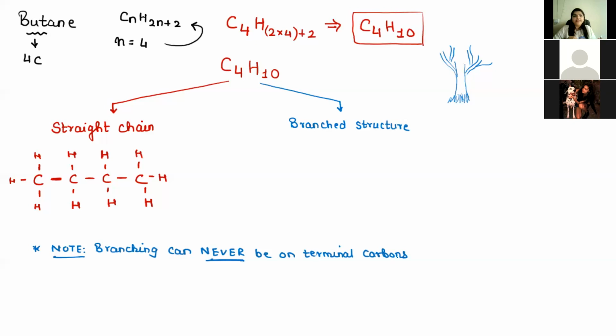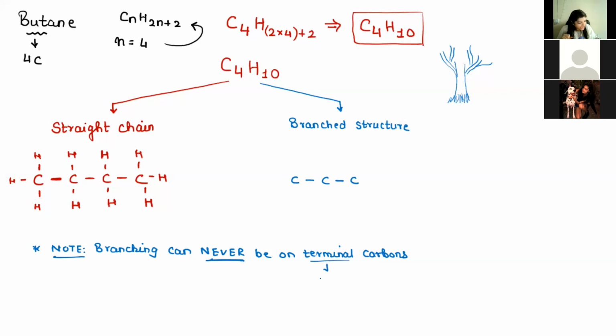So now how to write these branching structures? I'm going to write 3 carbon atoms in a row. But total in butane, how many carbon atoms are there? 4. So the 4th carbon, I'm going to write as a branch. Now, the rule says branching can never be on the terminal carbon.